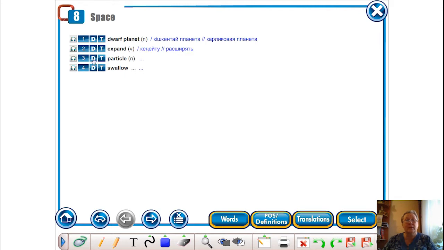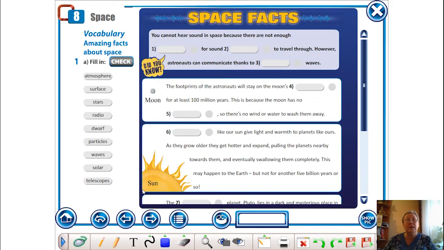Particle. Noun, частица. Swallow. A verb, поглощать. Let's repeat the words. Dwarf planet. Expand. Particle. Swallow. Good. Let's continue our work.